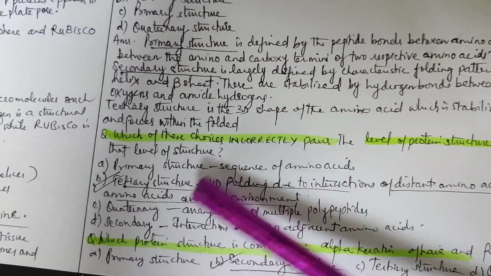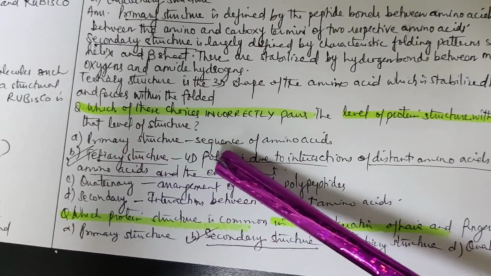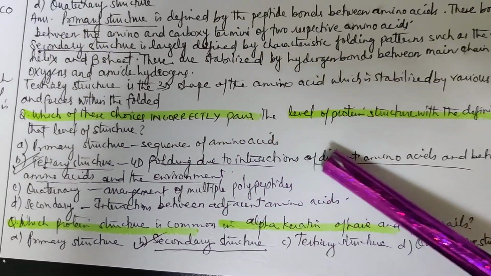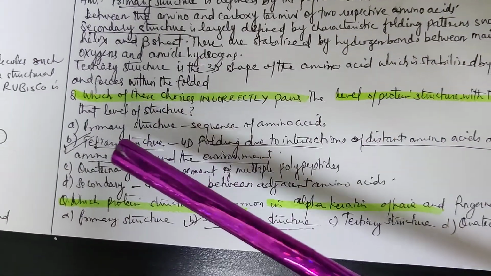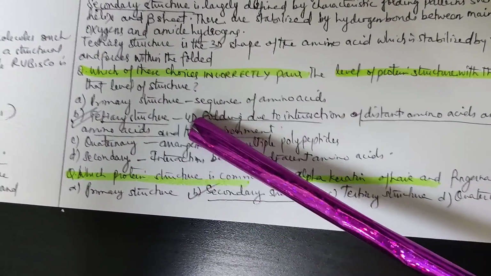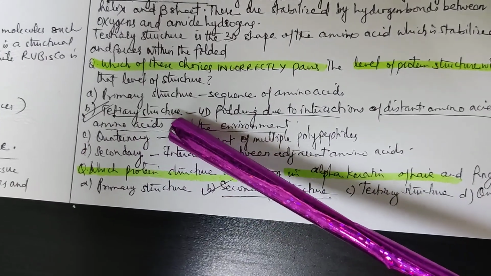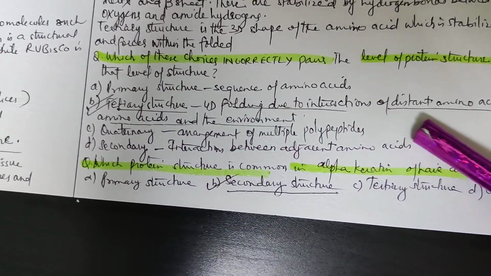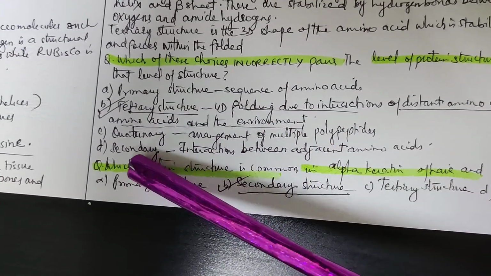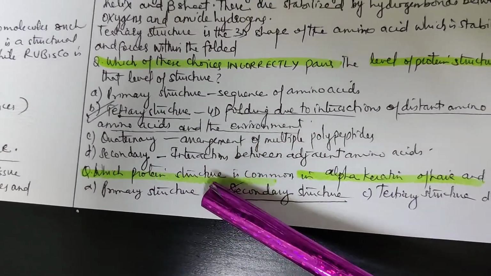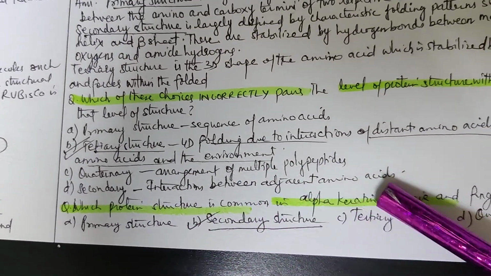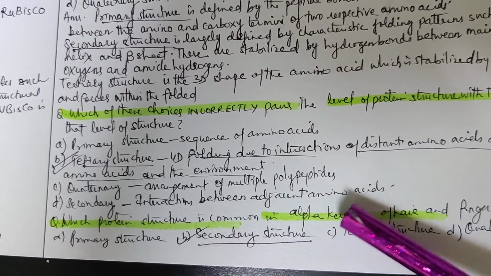Next question, which of the choices incorrectly pairs the level of protein structure with the definition of that level of structure? Primary structure, sequence of amino acids, first option. Second is tertiary structure, 4D folding due to interaction of distant amino acids and between amino acids and the environment. Quaternary, arrangement of multiple polypeptides. Secondary, interactions between adjacent amino acids.